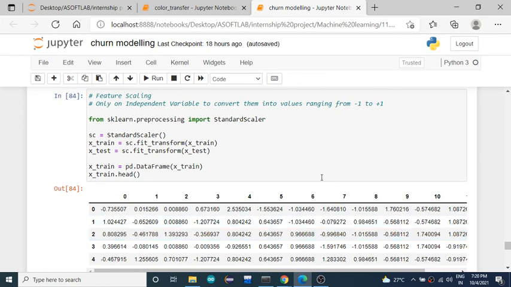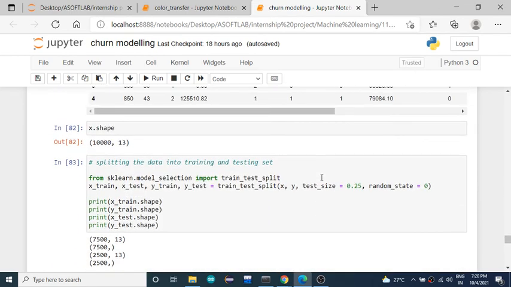After all these steps you can perform the train test split. Here we just shuffled. As I said, these four steps are the things you are going to do: handling missing data, handling categorical data, feature scaling, and train test split. These are the things you are going to do in the data pre-processing phase itself, but the order is not mandatory.